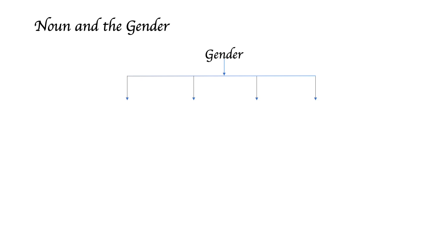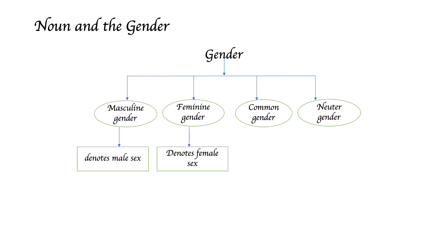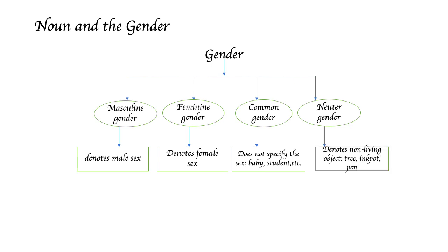Now let's do noun and gender. This is going to be easy. Gender is divided into 4 parts: masculine gender, feminine gender, common gender, neuter gender. Masculine gender denotes male sex. Quite predictable, right? Feminine denotes female sex. Common gender does not specify the sex. For example, baby, student, etc. Then comes neuter gender, which denotes non-living objects like tree, ink pot, pen.